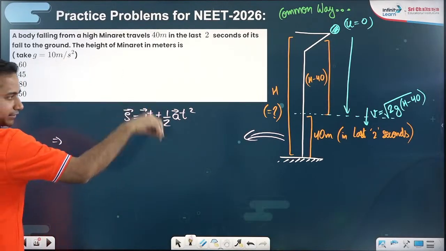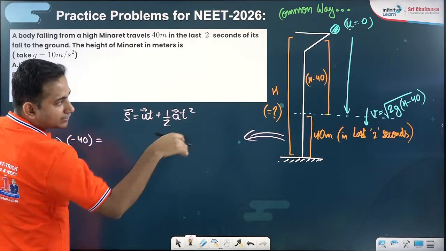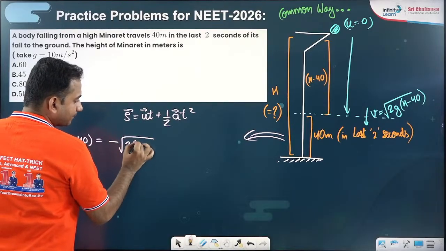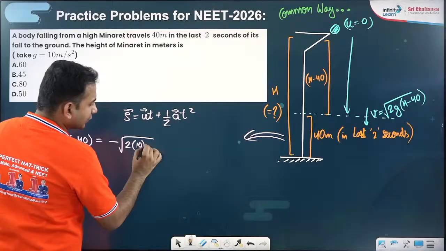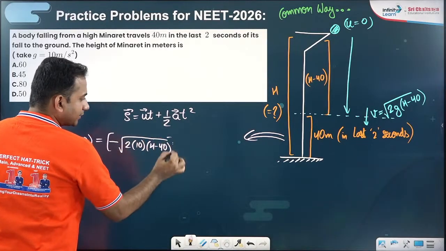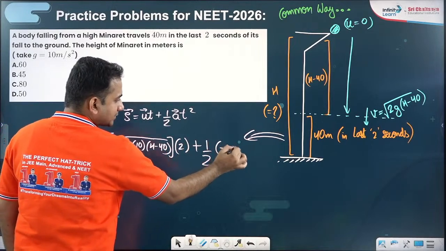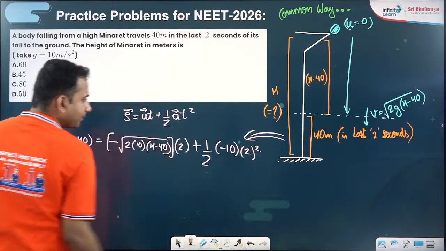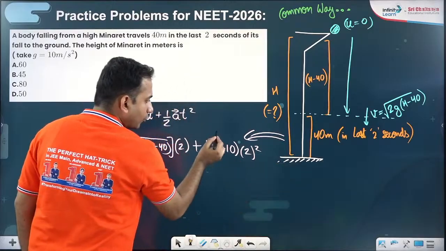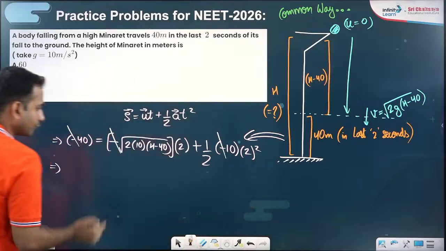So displacement is downwards 40 meters, so minus 40. Initial velocity for this interval is minus under root of 2g into (h minus 40). And the time here is 2 seconds, plus half into minus 10 into 2 squared. If you want to solve it further, the minus sign can be cancelled from all 3 terms.